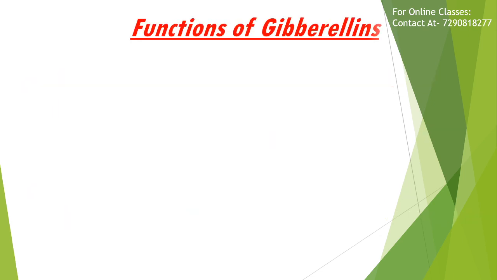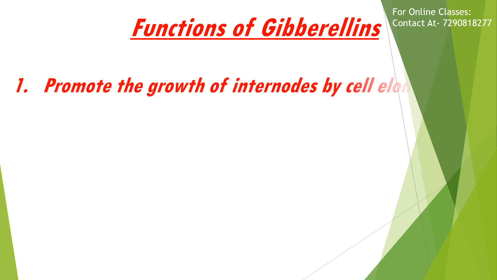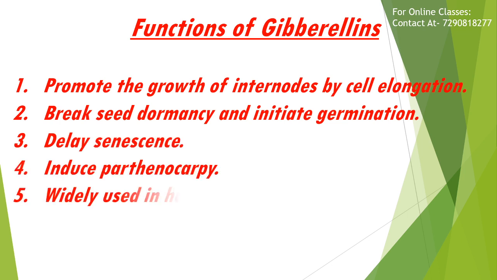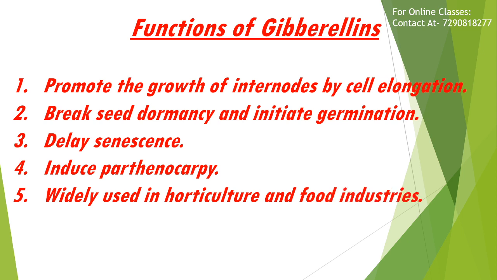Now, some important functions of gibberellins are: they promote the growth of internodes by cell elongation. Gibberellins break seed dormancy and initiate germination. They also delay senescence. They promote fruit growth and are capable of inducing parthenocarpy.